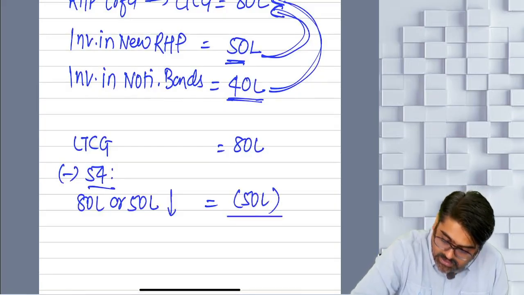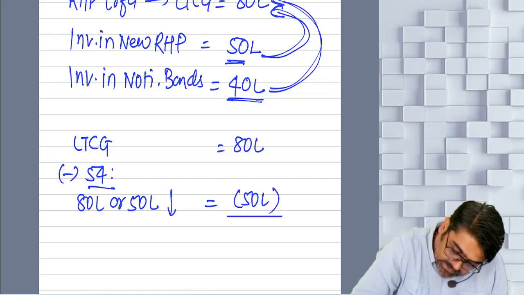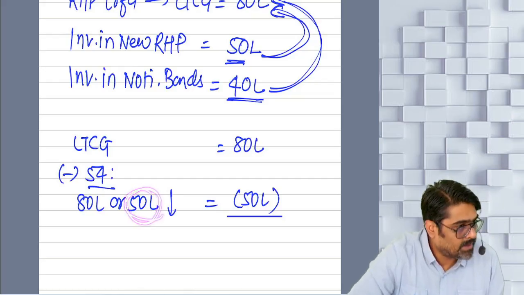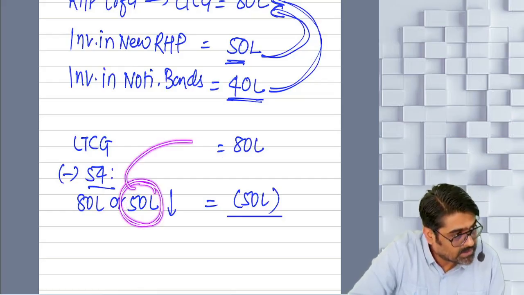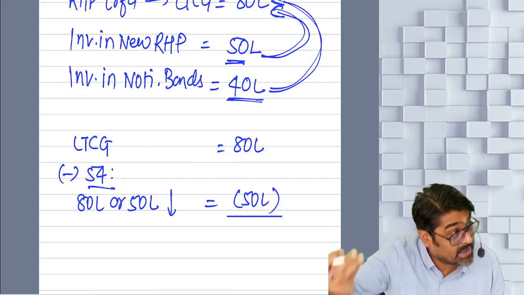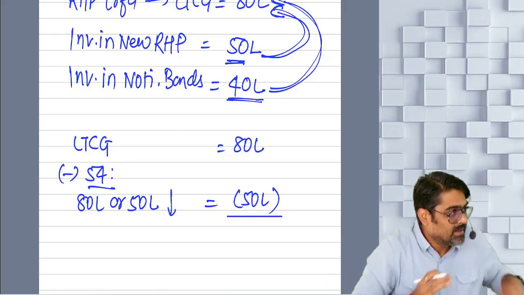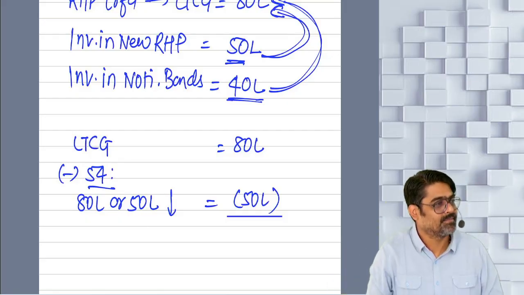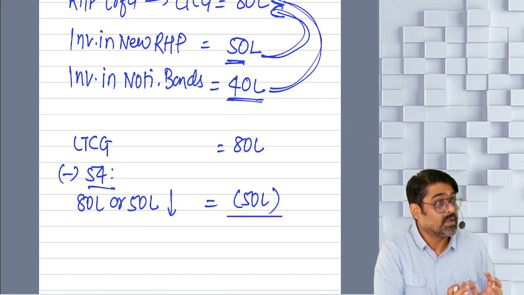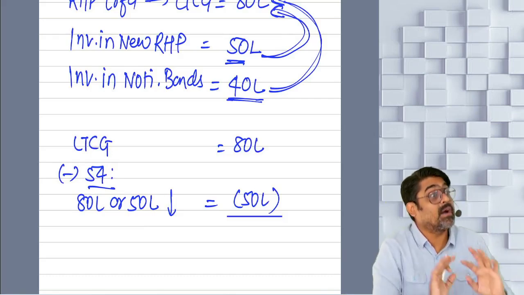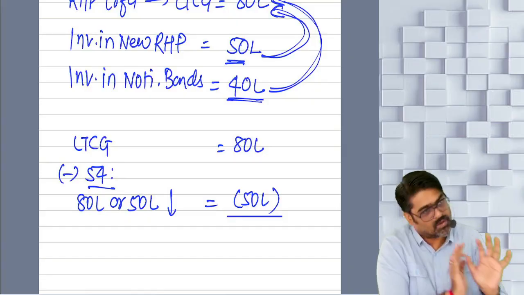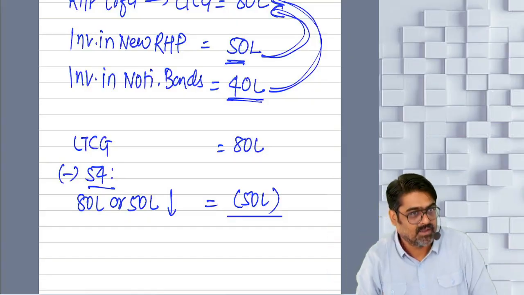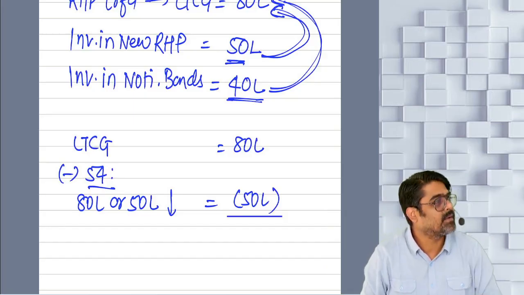So can I say the entire investment in the new residential house property could be claimed as exemption? No investment in the new residential property remains unclaimed. So no wastage of investment.